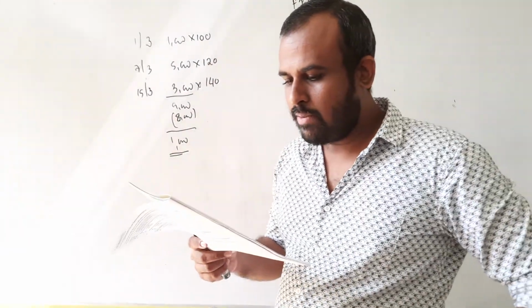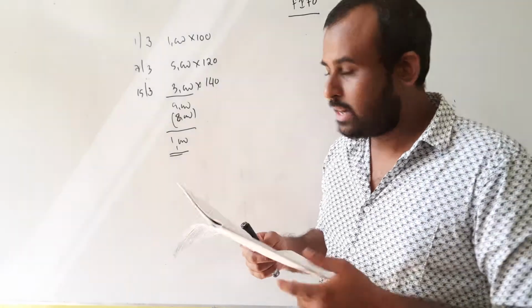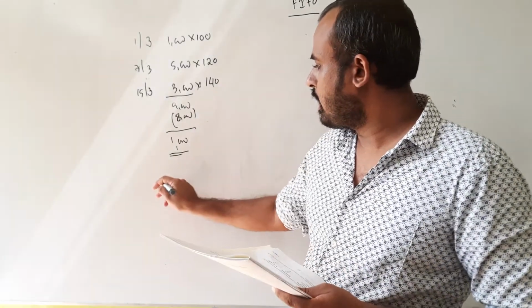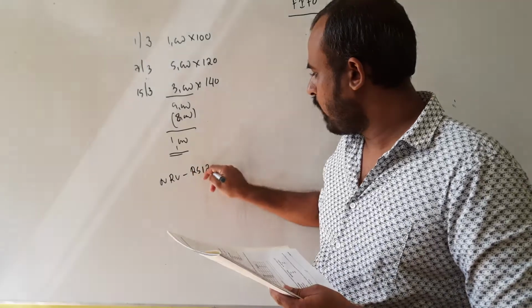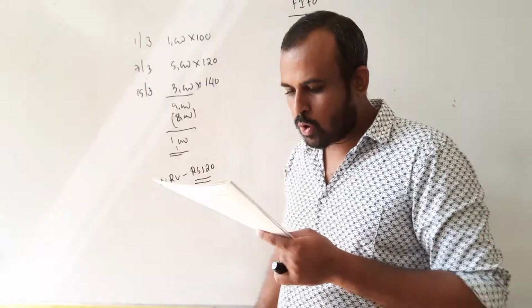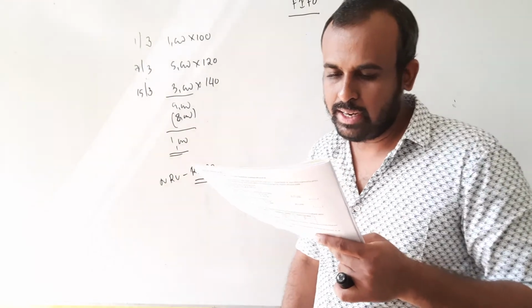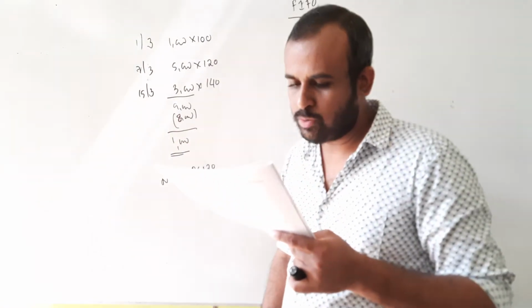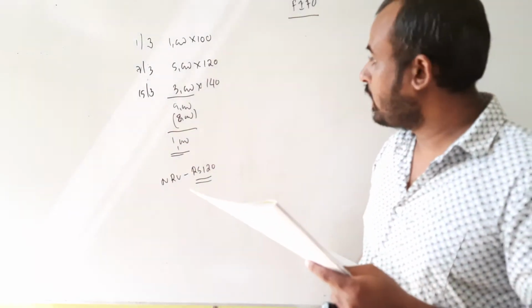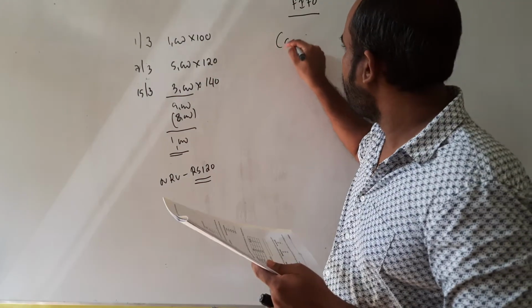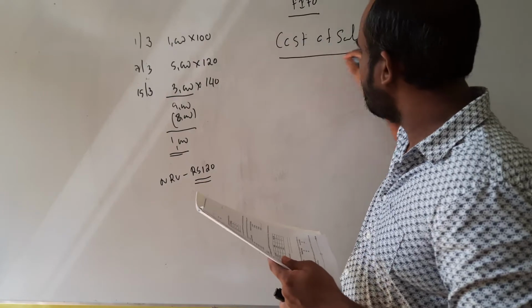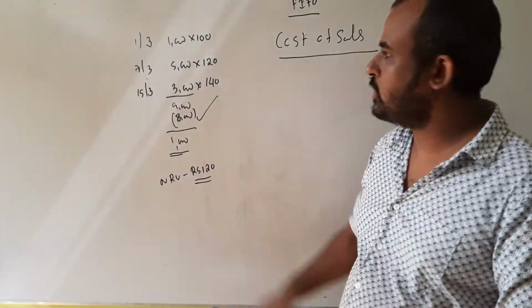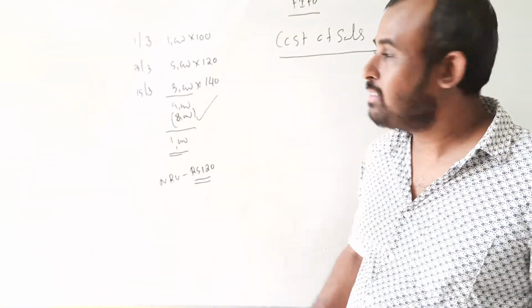The net realizable value at the year end is rupees 120. So they say NRV per unit rupees 120. You are required to calculate the cost of sales for the year ending 31st March 2013 and the inventory balance to be shown in the balance sheet, right? How do you want to calculate the cost of sales? You have issued 8,000 units. How are you valuing that 8,000?